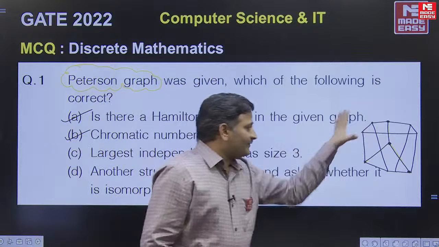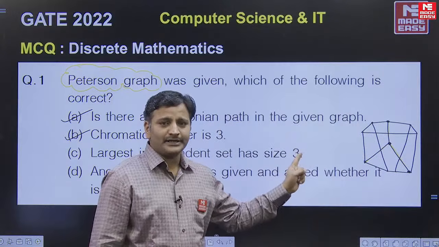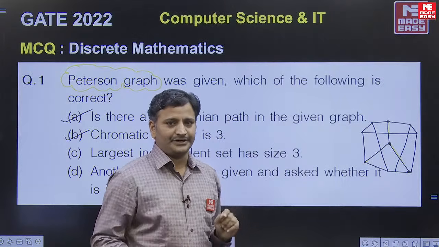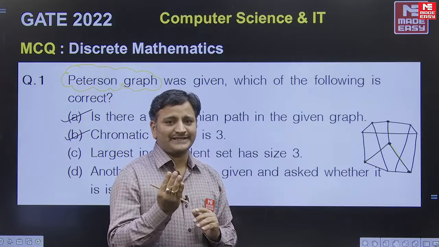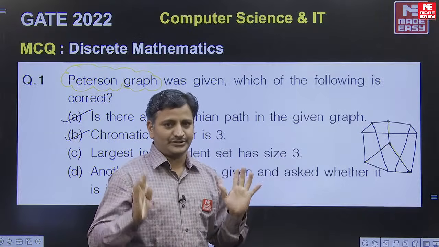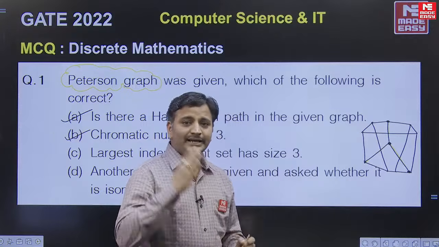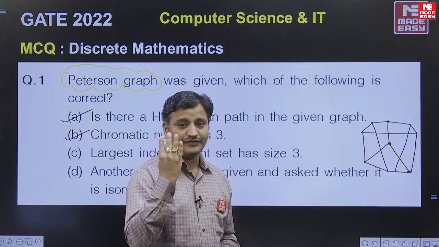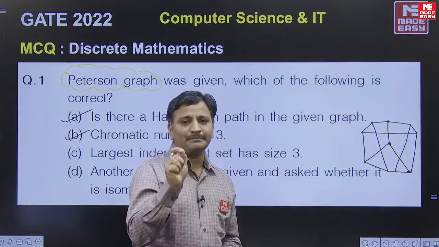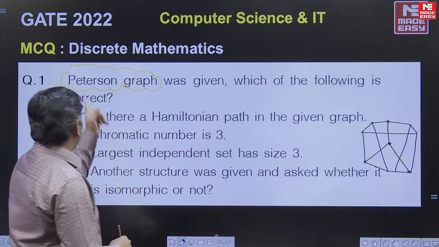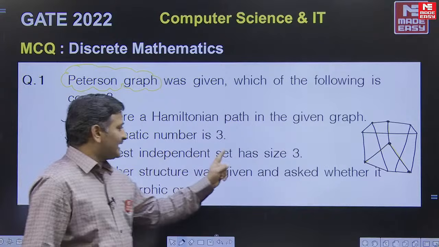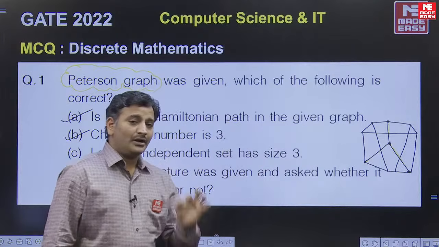Among these 10 vertices, the Peterson graph has 10 vertices and 15 edges. You have to construct a set of vertices which are non-adjacent, and that set must be the largest. In this graph I can collect a set of 4 non-adjacent vertices. Therefore, the independent set number for the Peterson graph is 4. But what did they mention here? Largest independent set has size 3. It is not correct.